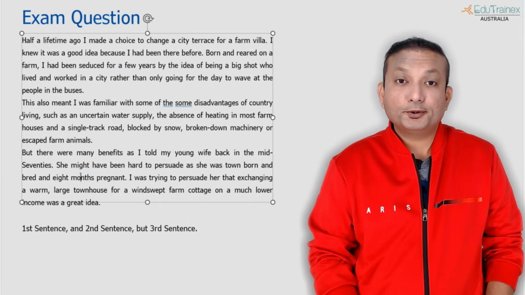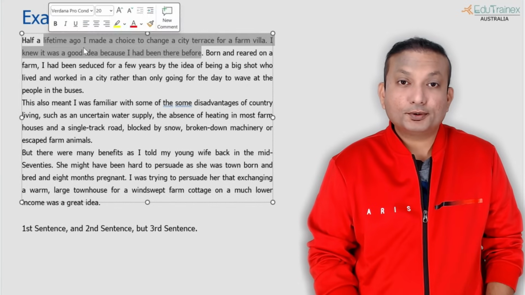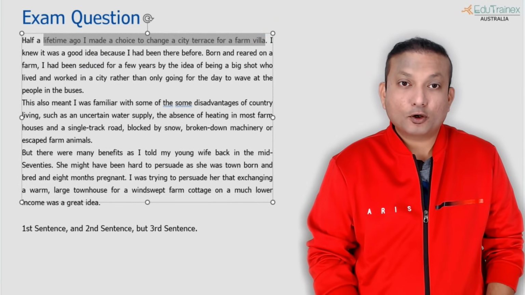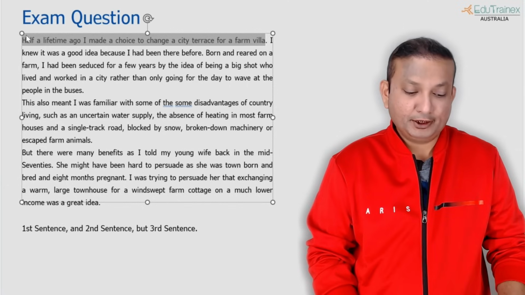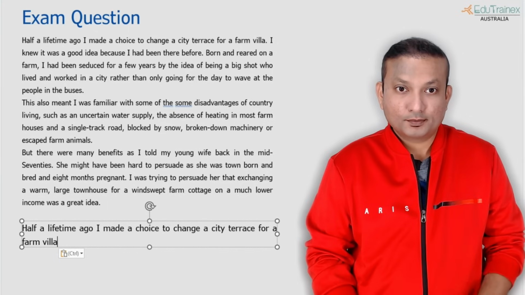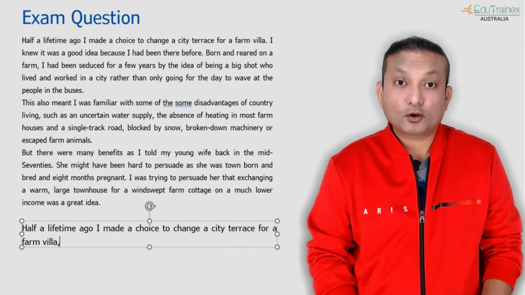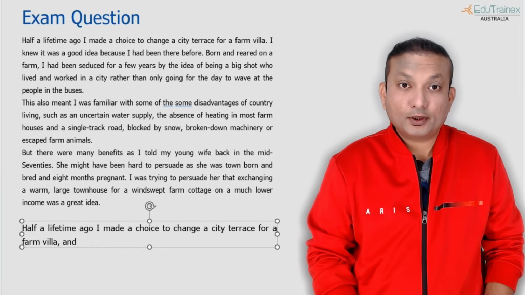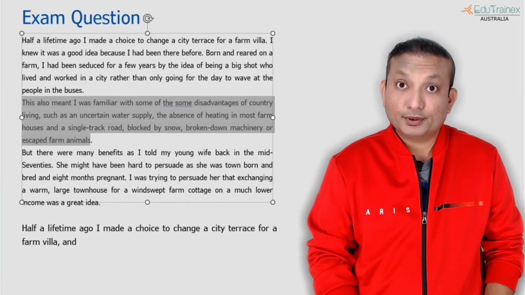So now what I'm going to do, we already know the template, and in the exam, you will not be able to copy paste. In this case, I am doing a copy and pasting it here, but what you need to do in the exam is actually type the sentences. So I wrote the first sentence, put a comma, and then I put a conjunction, and then I will copy the second sentence, which is really big.